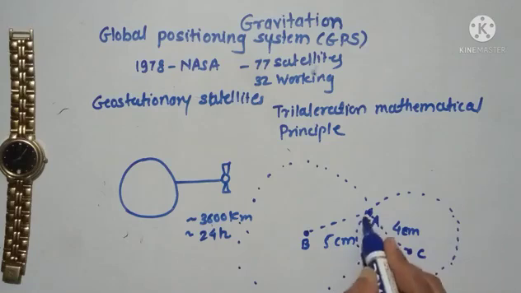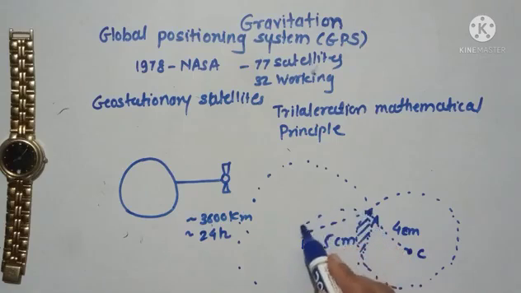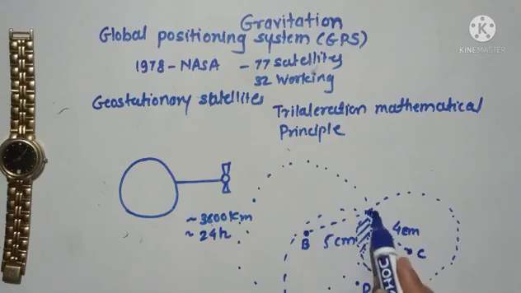Now if I give another point, call this D, and I tell you that person A is standing 7 centimeters from D, then I can draw a bigger circle of 7 centimeters like this. Now I could exactly tell the position of A.